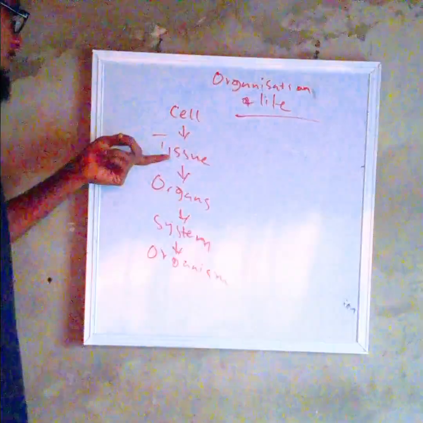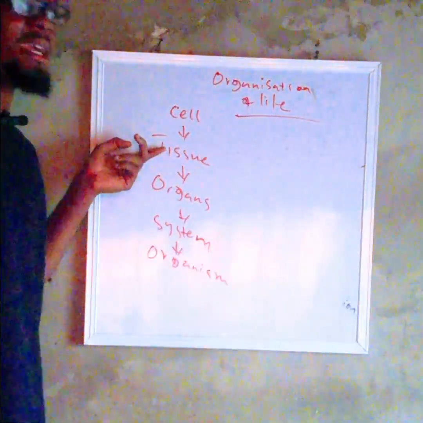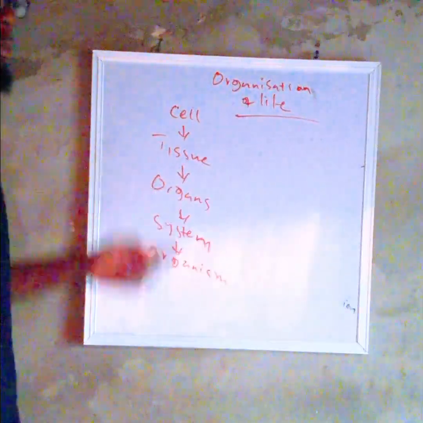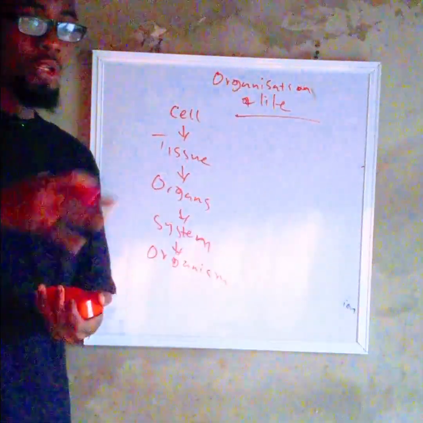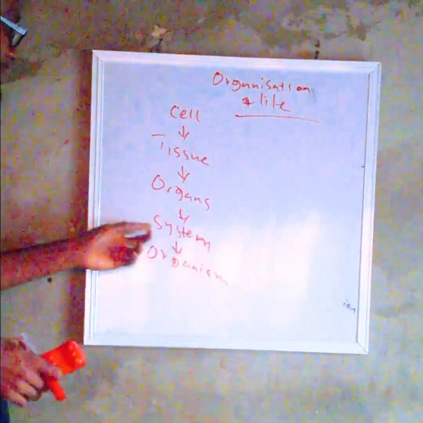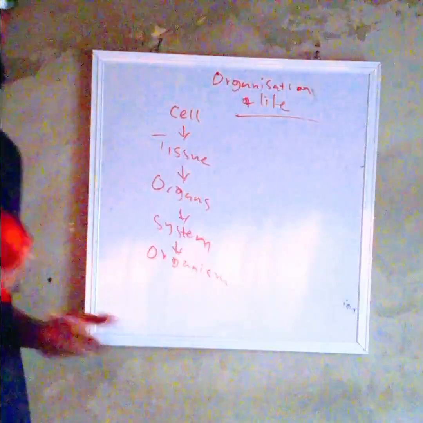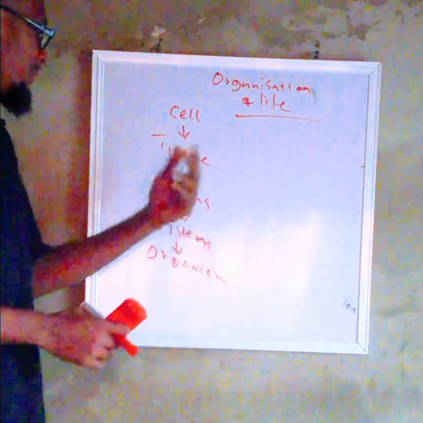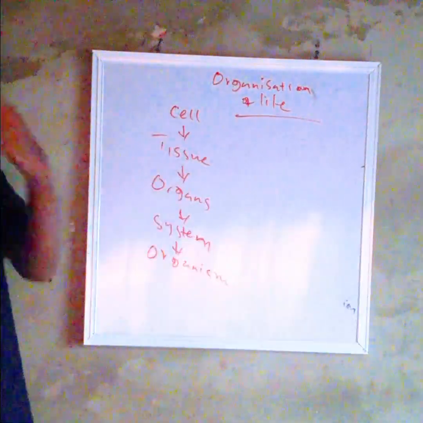We also have, of course, the tissue. Some organisms live at the tissue level, like the hydra. We have the organ level, like the bulb. You check your onion's bulb; the onion's bulb is at the organ level. You also have the system and, of course, the organism. Like me and you, we are a full organism. We have systems. We have tissues. We have organs. We have cells, and so on and so forth.